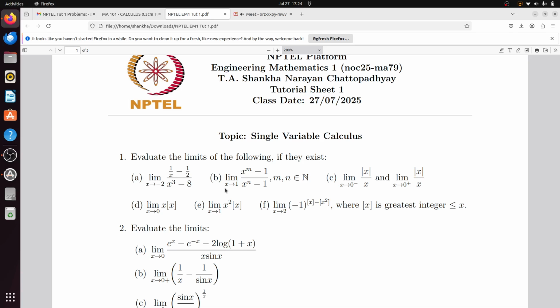Anybody got the answer? Please solve the problem: limit x tends to minus 2 of (1 by x minus half) divided by (x cube minus 8), and tell me what is the answer.